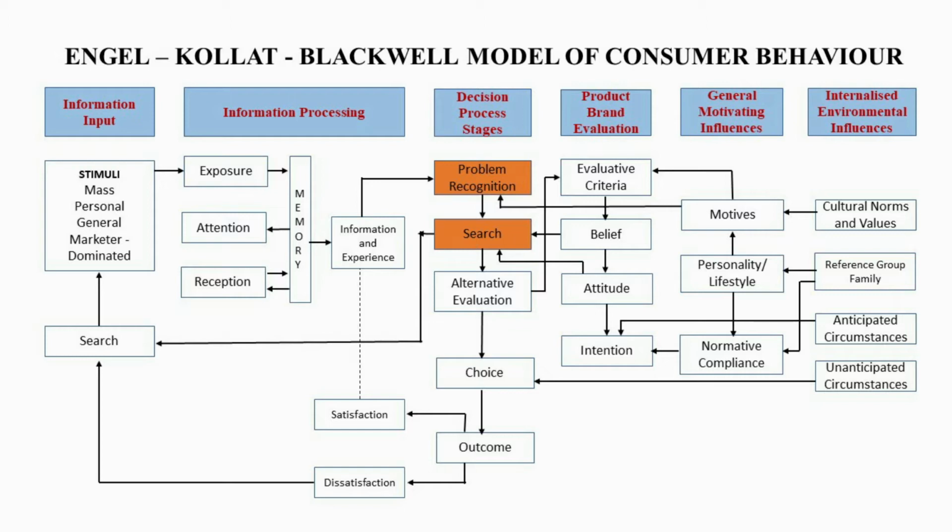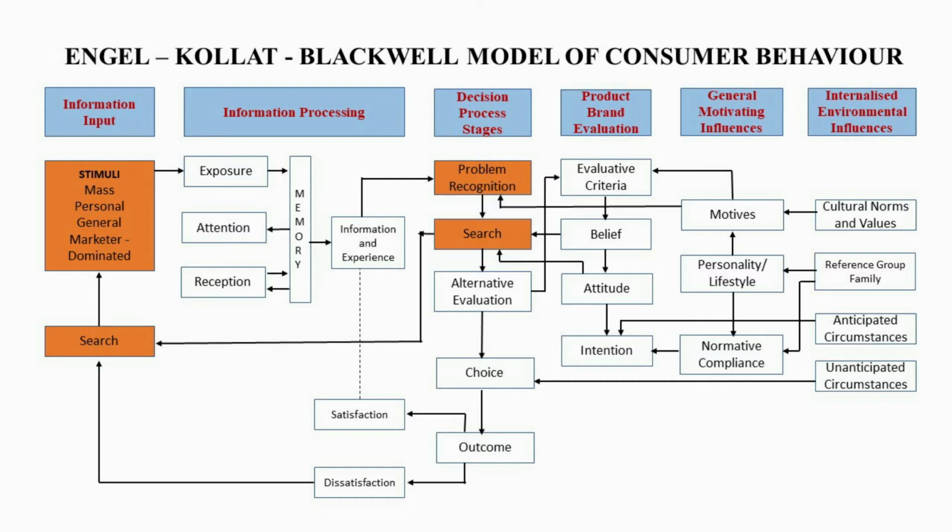This search is the information search. You can see one more search in the first column of the model also. Here it is given as a part of the first stage of the model. Both these searches can be considered similar. The search leads the consumer towards various information input. Various sources of information inputs are seen in the first column.